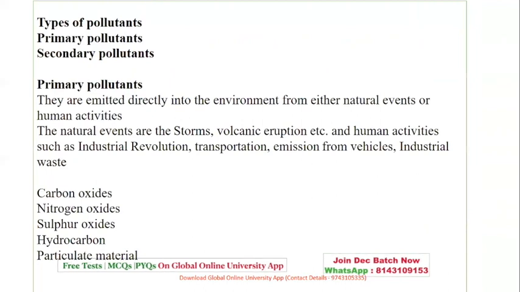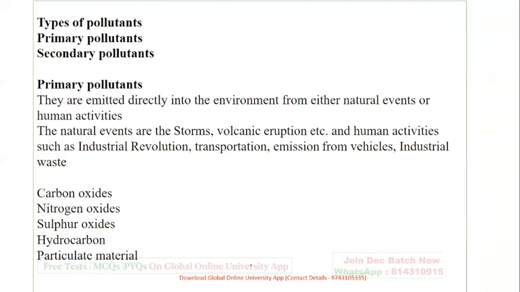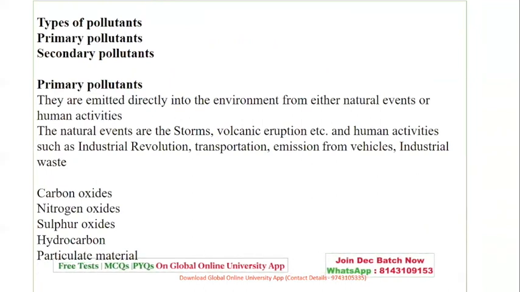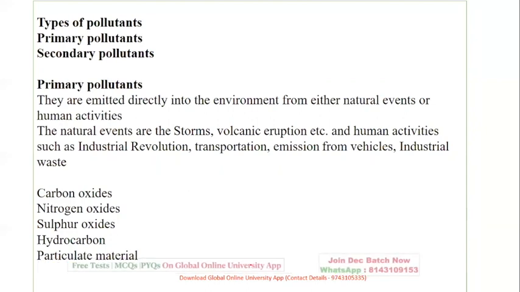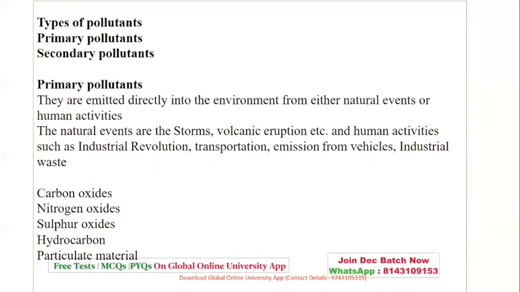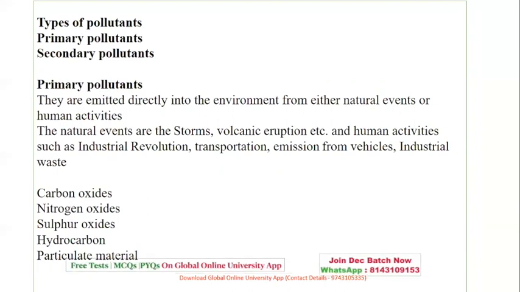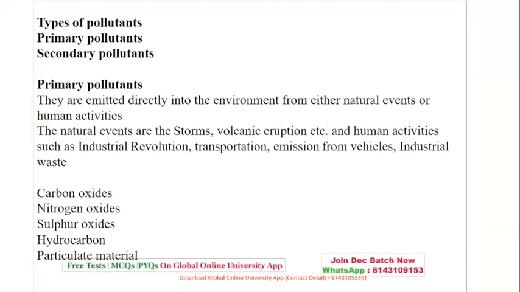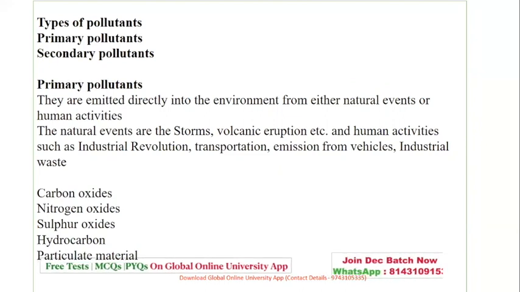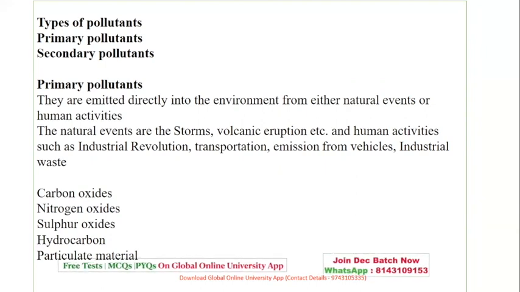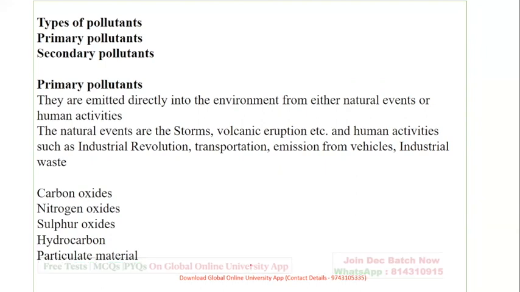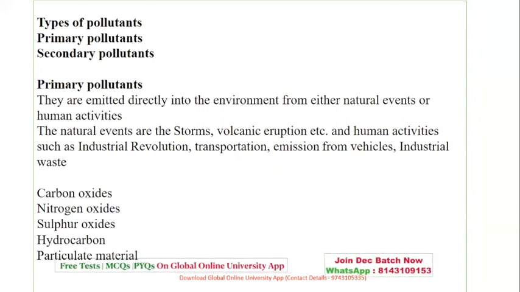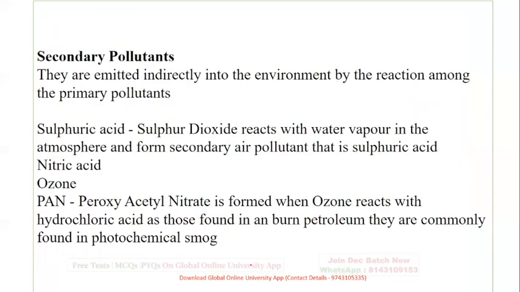Starting with types of pollutants, which are two types, primary and secondary. Primary are those which are directly emitted. There is also a question where they give you some examples and ask which is primary or secondary. The direct ones are primary, from storms, volcanoes, or human activities such as transportation. Examples are carbon oxides, nitrogen oxide, sulfur oxide, hydrocarbons, and particulate material. Those are primary examples.